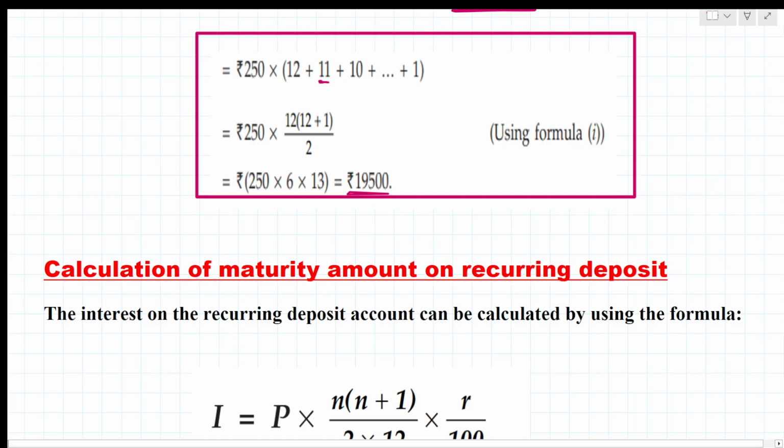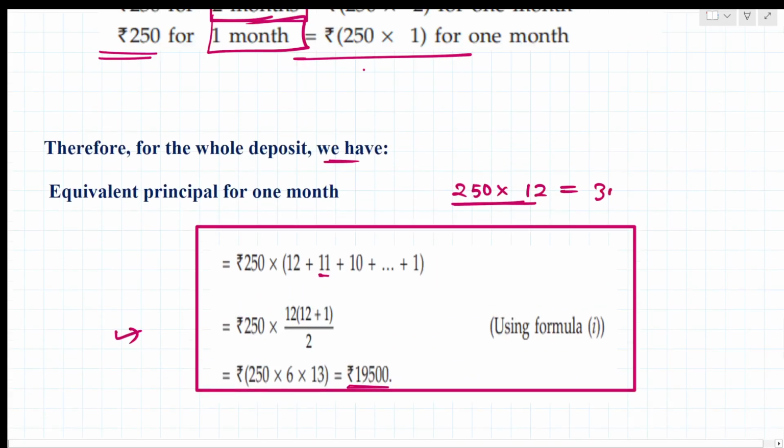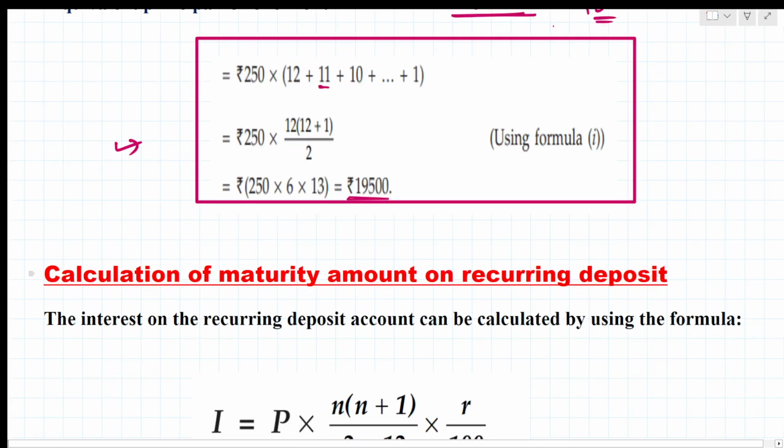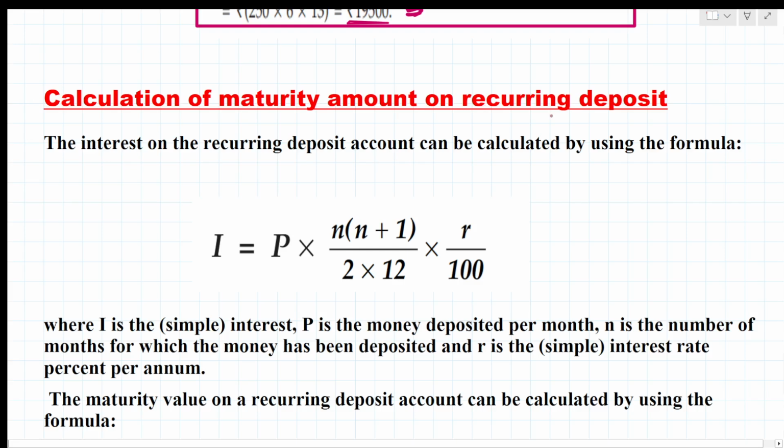This is the next topic we'll discuss. So in the above case, 250 into 12, plus 11 into 10 plus 1. If we do 250 into 12, we get 3,000 rupees, which is the lump sum amount he is depositing in the bank. And finally, at the end, he is getting rupees 19,500 on the RD. That depends upon the rate. So this is the calculation of maturity amount on recurring deposit.